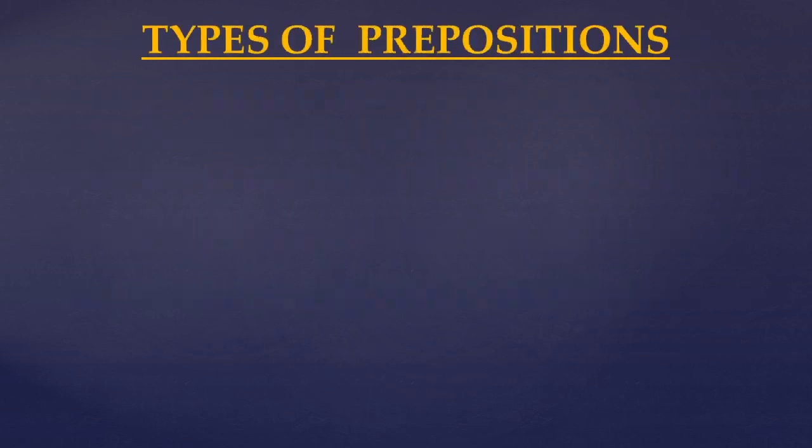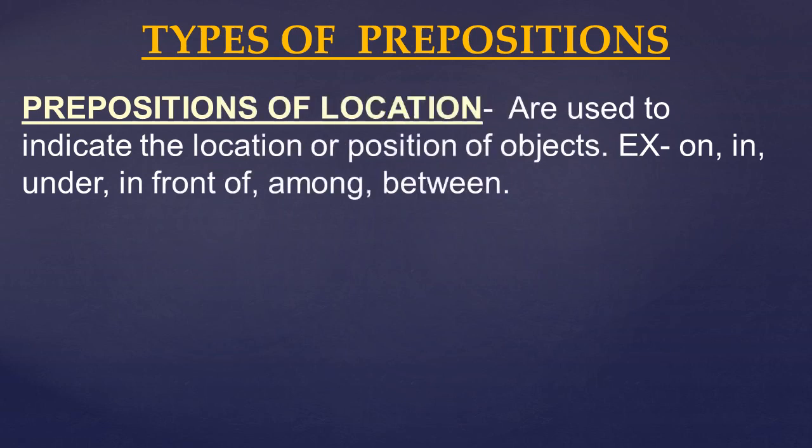Next topic we discussed was the types of prepositions. So there are three types of prepositions. First, prepositions of location. They are used to indicate the location or position of objects. For example, on, in, under, in front of, among, between. So such prepositions refer to the location of objects.